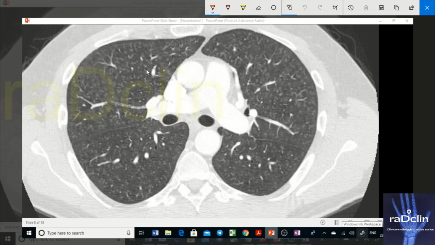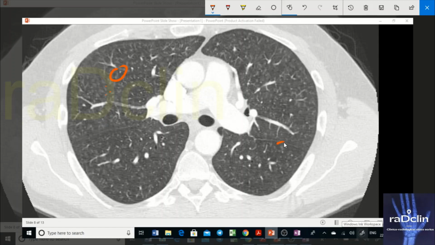Why? Because if you clearly see, there are small nodules. Okay, this is a small nodule. They are scattered everywhere. This nodule, this nodule, this nodule. And if you clearly see, they are in the center of the secondary pulmonary lobule. So there are small nodules scattered in bilateral lung fields, which we can clearly see on this particular section. And these are not solid nodules.